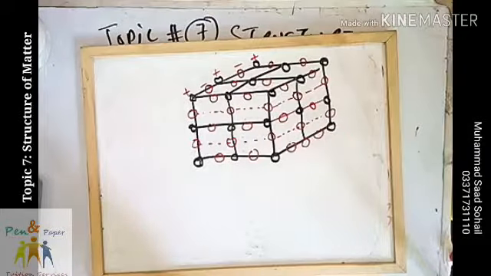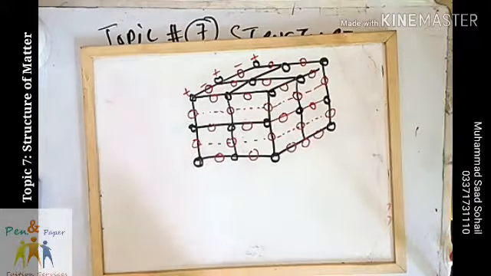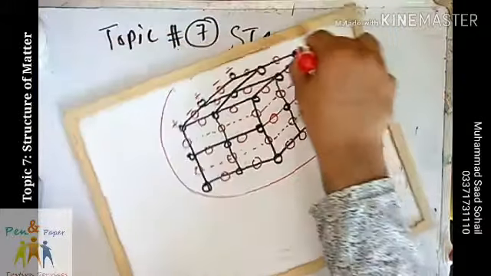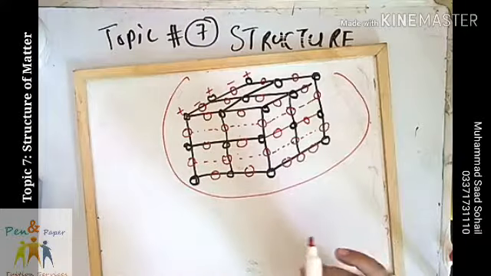Positive ions and negative ions are basically held together by strong electrostatic force of attraction. Since there is a strong force of attraction which is electrostatic, there is a formation of giant lattice structure. Due to this formation of giant lattice structure, there are certain properties that the ionic compounds have.